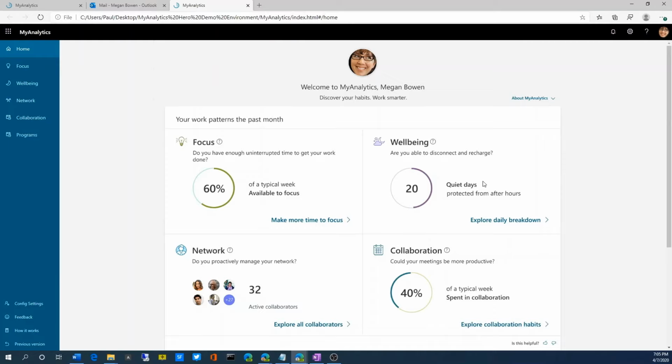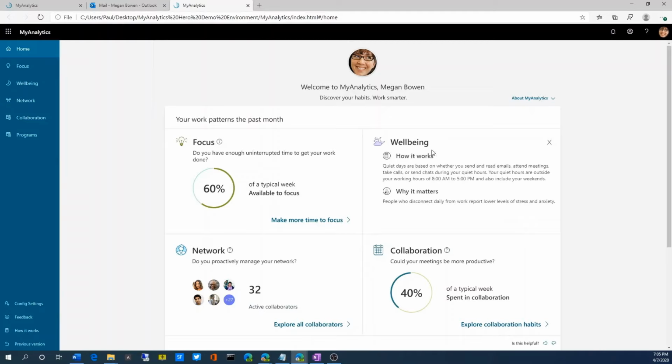Quiet hours are defined as being outside of her working hours of 8 to 5 p.m., including weekends. Disconnecting daily from work can help Megan lower levels of stress and anxiety caused by work. Once again, I can click on to see how this works, and that gives me just a brief indication of what I just talked about.